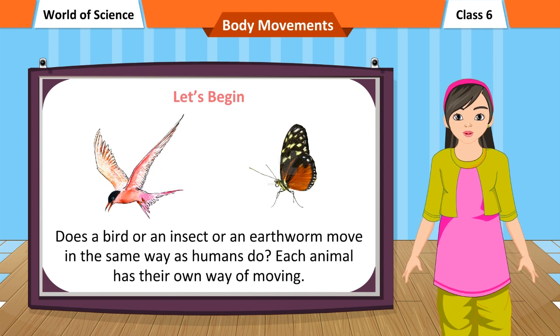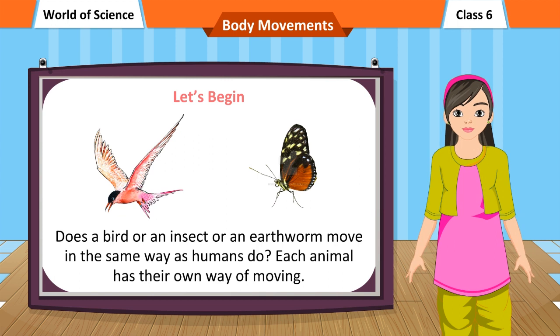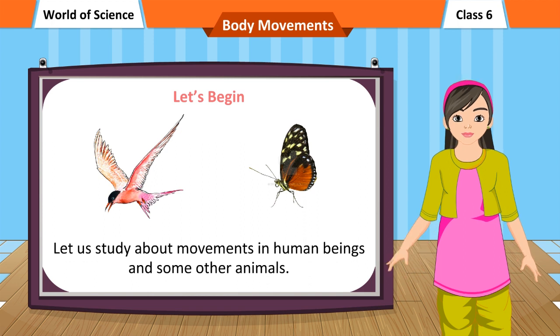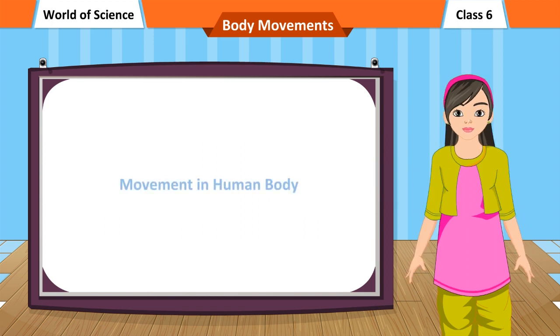Does a bird or an insect or an earthworm move in the same way as humans do? Each animal has its own way of moving. Let us study about movements in human beings and some other animals.